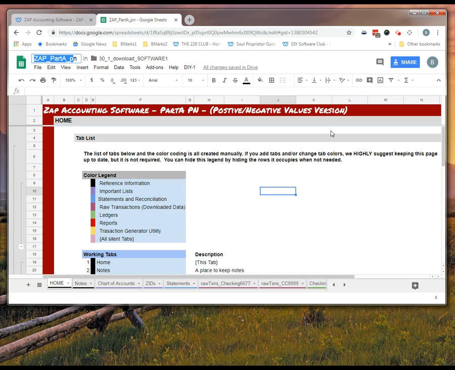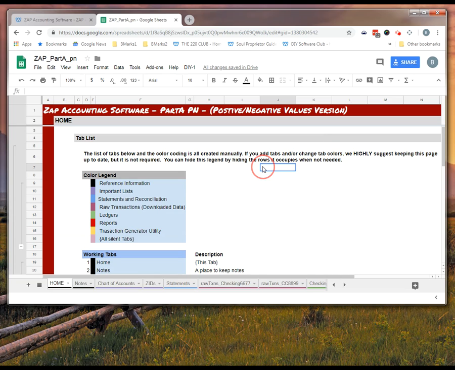Just like you might have Excel files, templates. We call them templates, but it's just a copy of a file that you make a copy of and use. That's all these are. These were designed in Google Sheets, and they were designed to be used in Google Sheets, but in fact, you could use them in Excel as well.